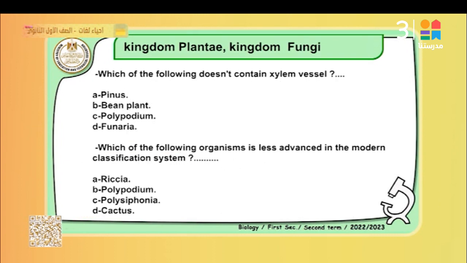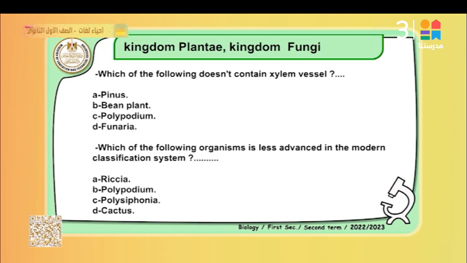That's right. Which of the following doesn't contain xylem vessels? Pines, bean plant, Polypodium, Funaria. Pines, vascular plant. Beans, vascular plant. Polypodium, vascular plant. The best answer is Funaria. It's a non-flowering plant, and doesn't contain xylem and phloem.